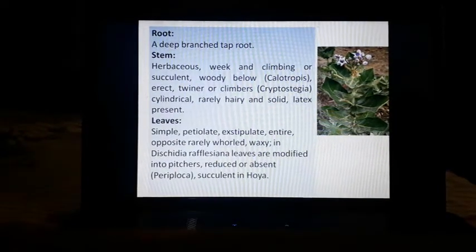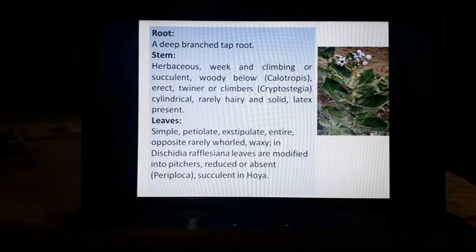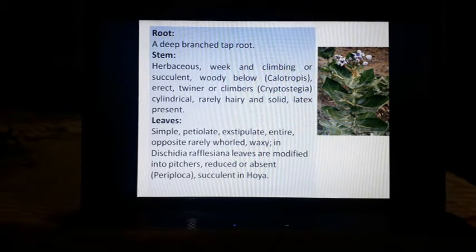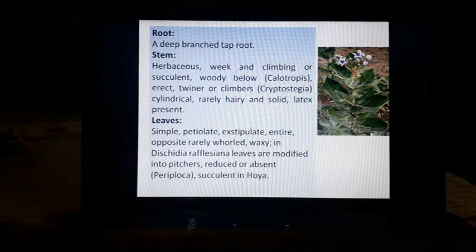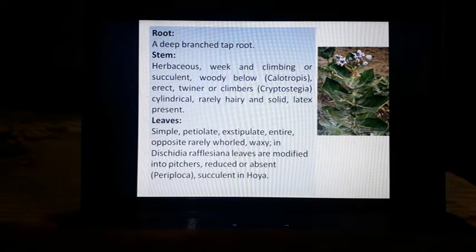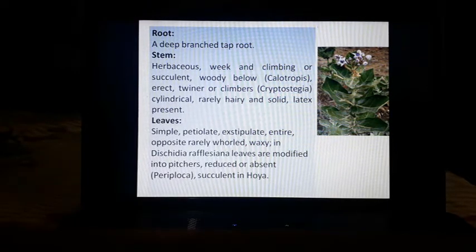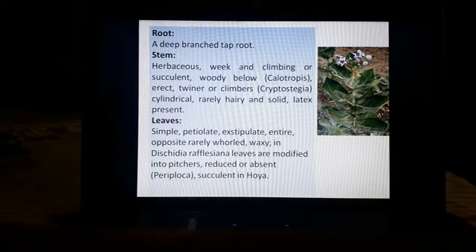Root is a deep branched taproot, which is very common in dicot plants. Stem is herbaceous, weak and climbing, or succulent or woody, erect, twiner or climber. It is cylindrical, rarely hairy, and solid. And latex is present in the main stem.